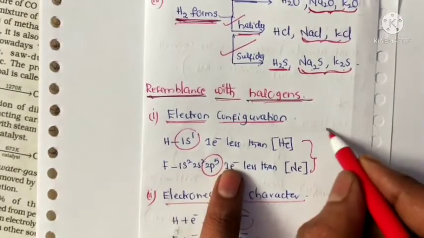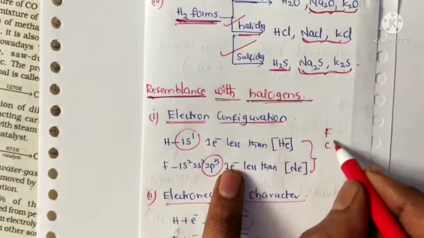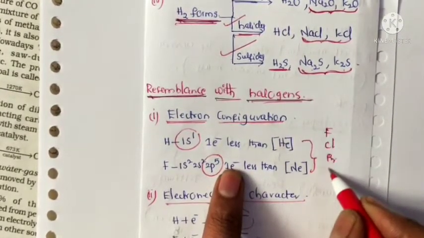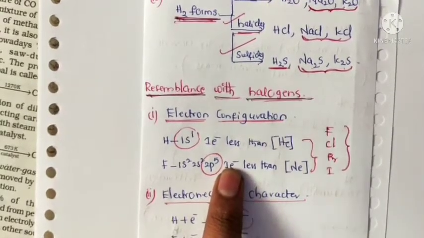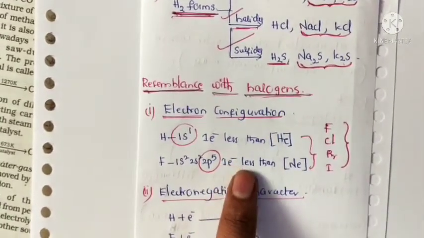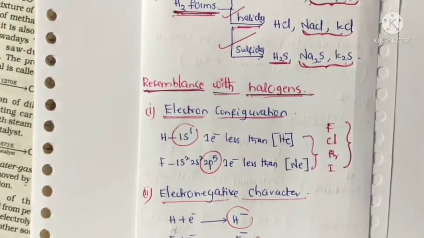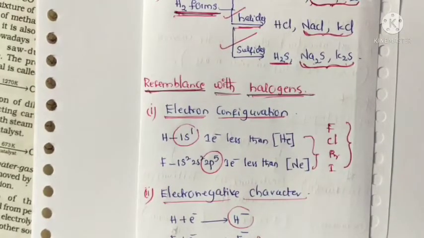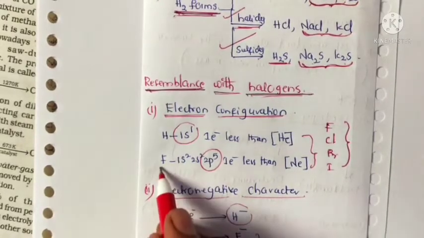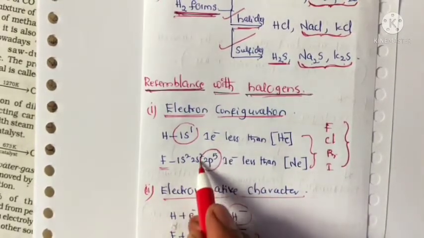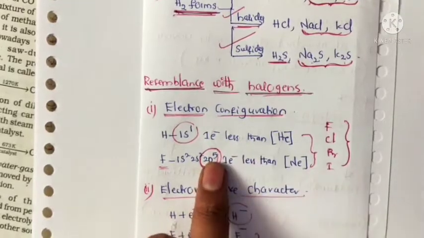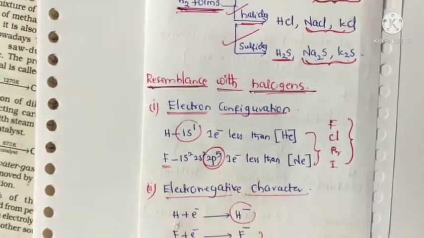In halogens also, fluorine, chlorine, bromine, iodine, only one electron is needed to obtain the noble gas configuration. For example, fluorine: only one electron is needed to obtain the noble gas configuration.